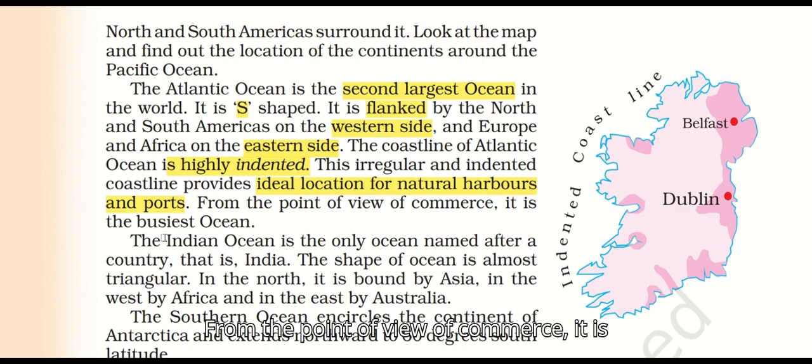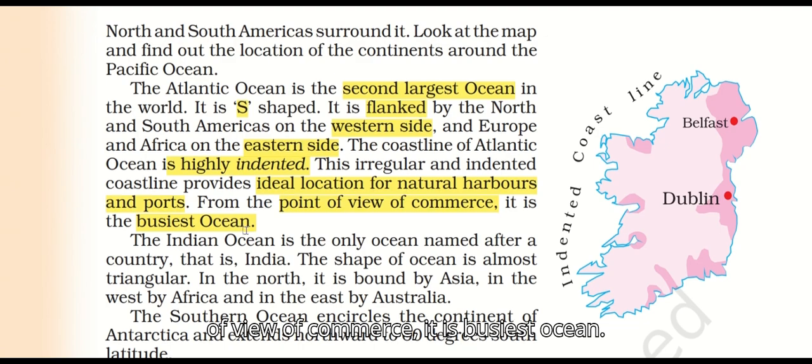From the point of view of commerce, it is the busiest ocean. The Atlantic Ocean is the second largest ocean in the world. It is S-shaped. It is flanked by North America and South America on the western side, and Europe and Africa on the eastern side. The coastline is highly indented. These irregular and indented coastlines provide ideal locations for natural harbors and ports. From the point of view of commerce, it is the busiest ocean.